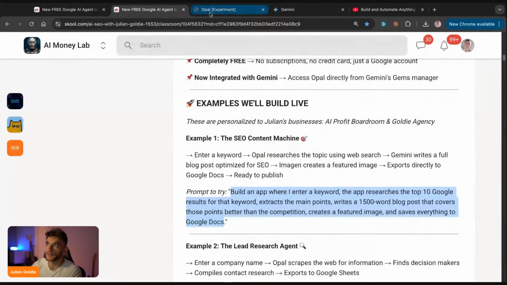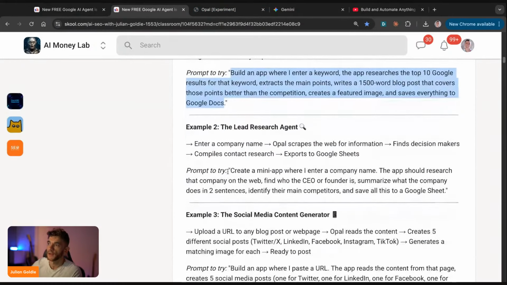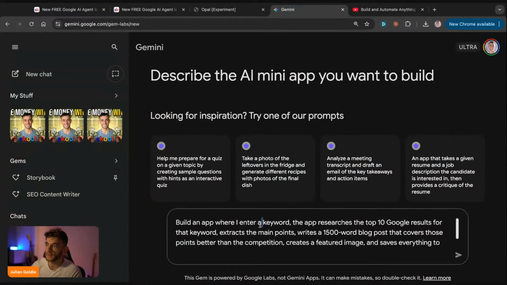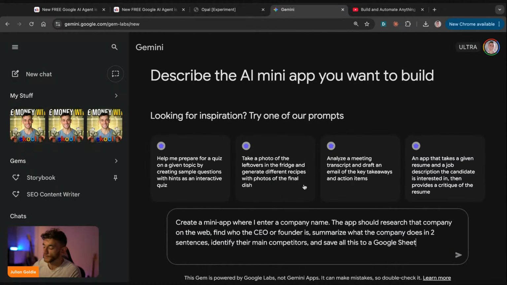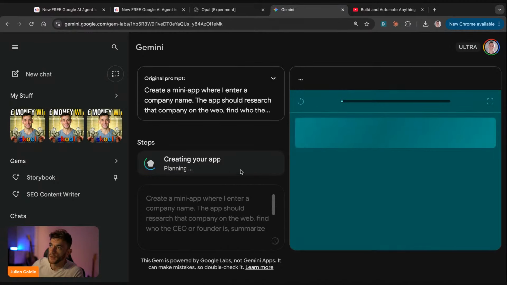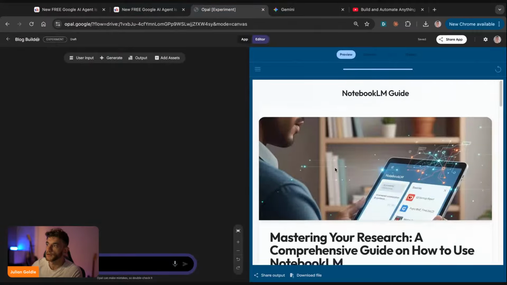So you'd go over to the AI Success Lab, like you can see here. We're going to build, for example, the lead research agent where you enter a company name, Opal scripts the web for information, finds decision makers, compiles contact research, and exports to Google Sheets, right? So we're going to take this prompt like so. Again, we've got loads of copy and pastable prompts inside the AI Success Lab, which is where these notes are stored. Link in the comments description. And then you can see that's going to build out the app here as well, right? So there's two different ways to build out the app.